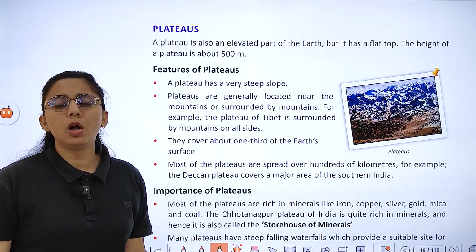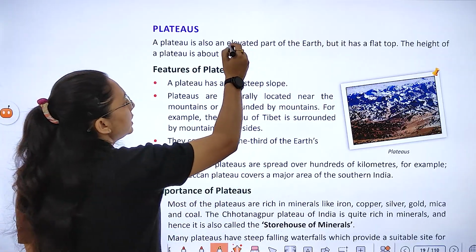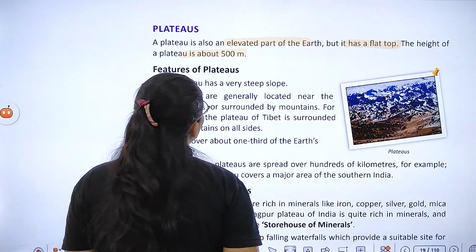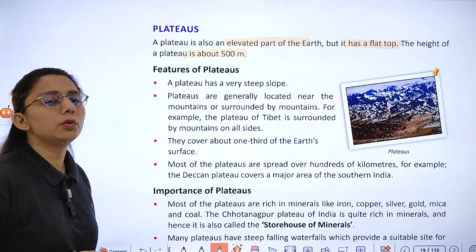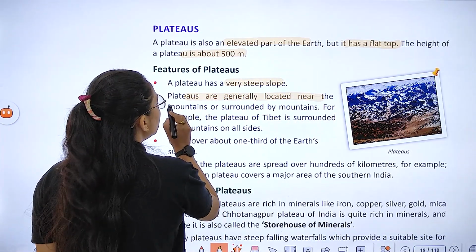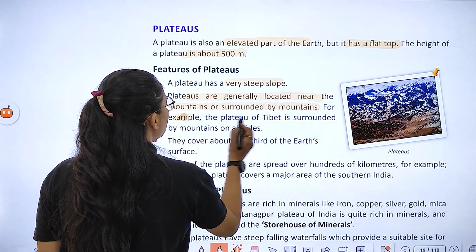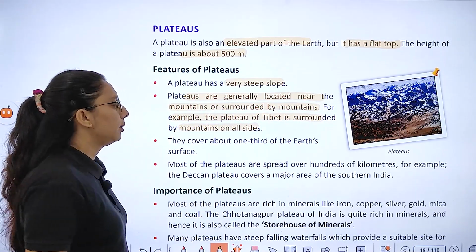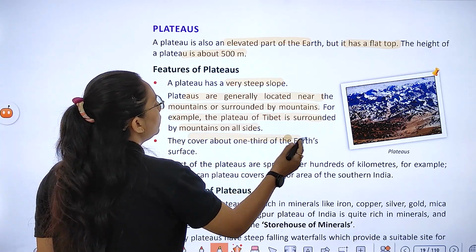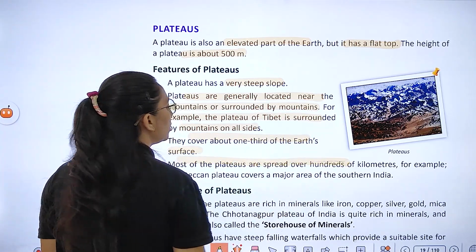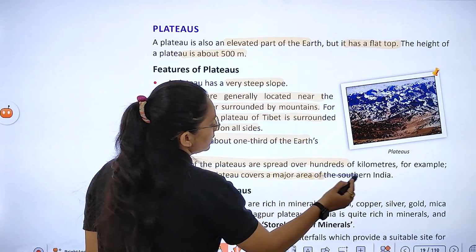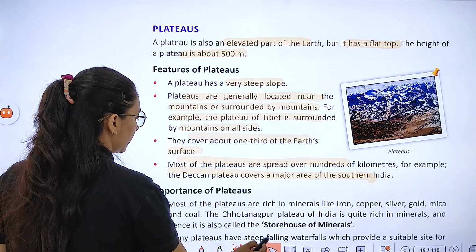Then we have plateau, which is an elevated part of the earth but has a flat top. Height कितनी है? 500 meter. If we talk about the features of the plateau, what are the features? Very steep slopes. Plateaus are generally located near the mountains or surrounded by mountains. The plateau of Tibet is surrounded by mountains on all sides. They cover about one-third of the Earth's surface. Most of the plateaus are spread over hundreds of kilometers. For example, the Deccan Plateau covers a major area of southern India.